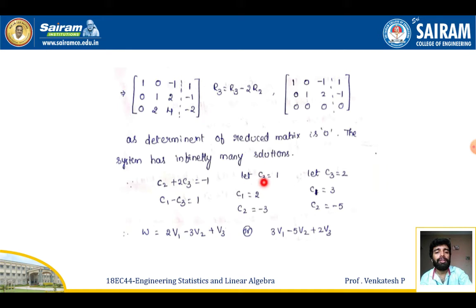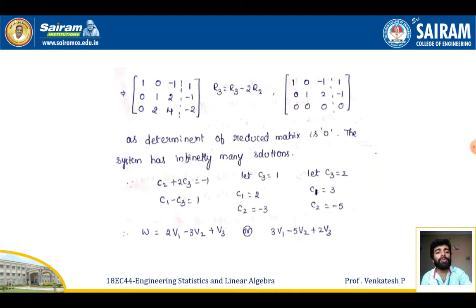Since the last row is 0 here, I am choosing C3 as some arbitrary constant, that is 1. So if I replace C3 is equal to 1, I'll be getting C1 is equal to 2. From these two conditions, I'll be getting C2 is equal to -5.